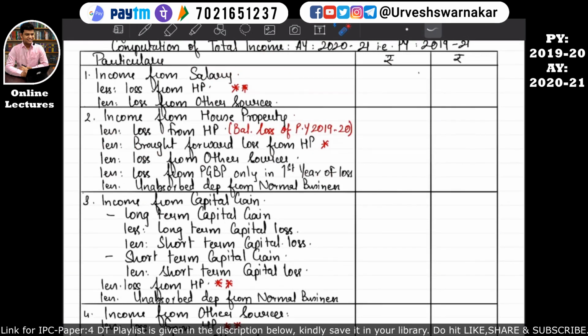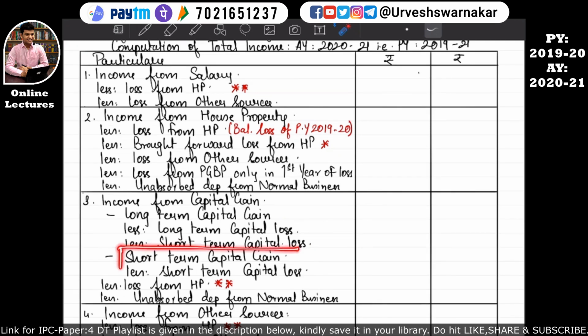The third head of income is income from capital gain. If an assessee is having an income from capital gain, and specifically long-term capital gain, then the losses which can be set off against such long-term capital gain are long-term capital loss as well as short-term capital loss. Hope this is quite clear.